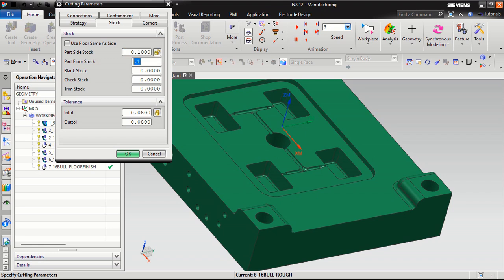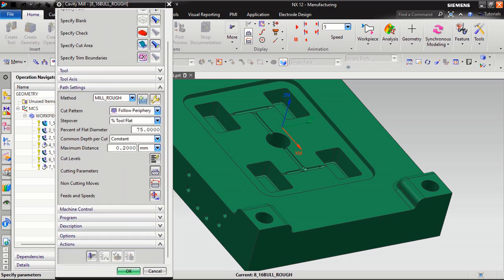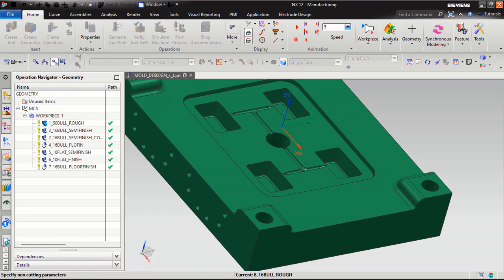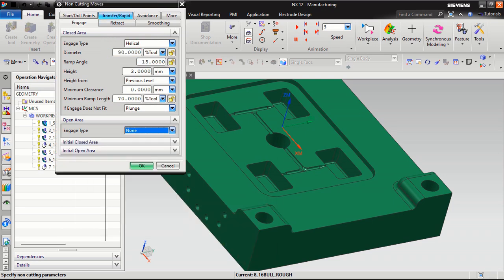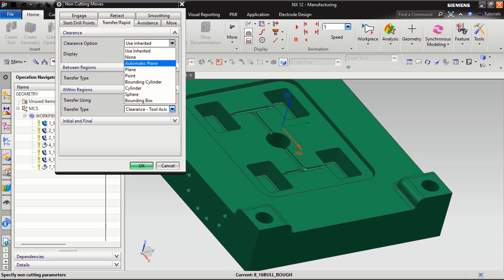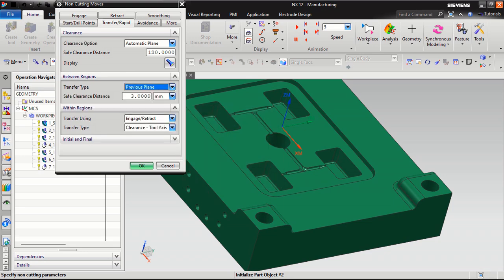Our strategy will be the same. Condition okay. I will just choose non-cutting move, or open area none. Transfer rapid automatic plane 120 I will use. This is my previous plane 0.2 or 0.5. I will take 0.5. This is my engage and return, previous plane 0.5. You can use it.